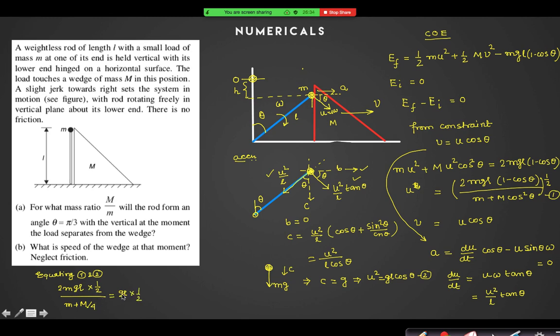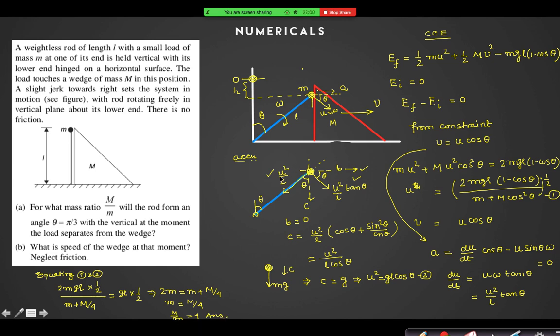So everything will get cancelled out and we can say that 2m is equal to m plus M by 4, right? So the value of small m is equal to capital M by 4. The ratio of M by m is equal to 4. That is the answer of this question, right?